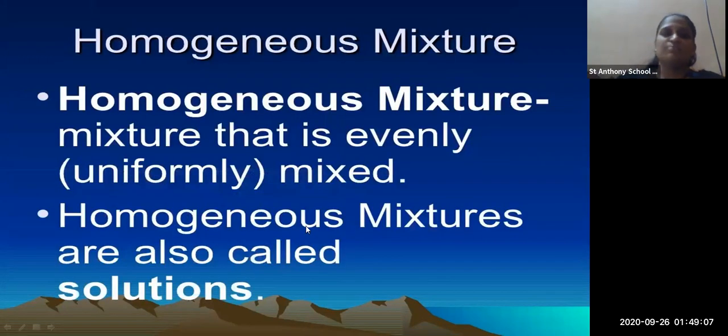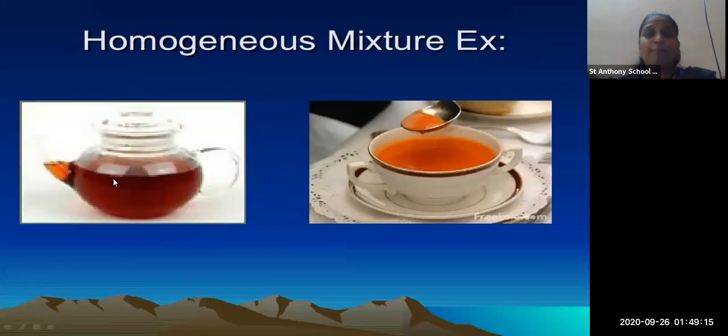Then a homogeneous mixture: the mixture that is evenly, uniformly mixed is called a homogeneous mixture. For example, tea. I told you, when your mother makes the tea, filters it and gives it to you, all the components are uniformly and evenly mixed and one mixture has been created. That mixture is known as a homogeneous mixture.